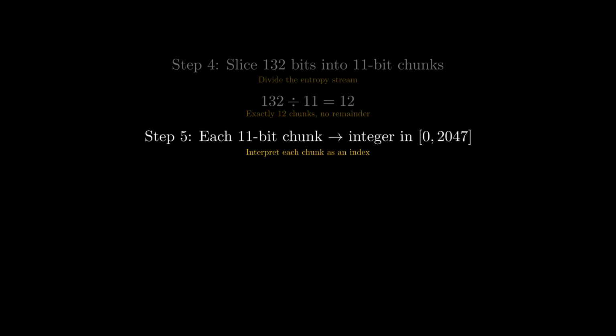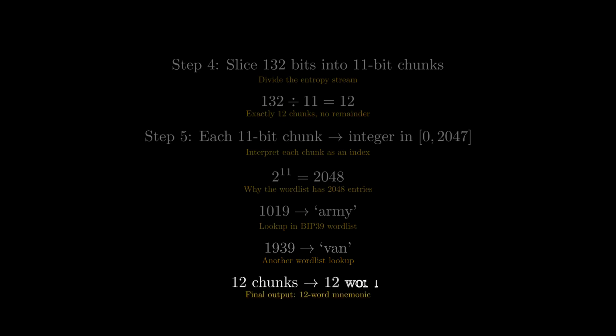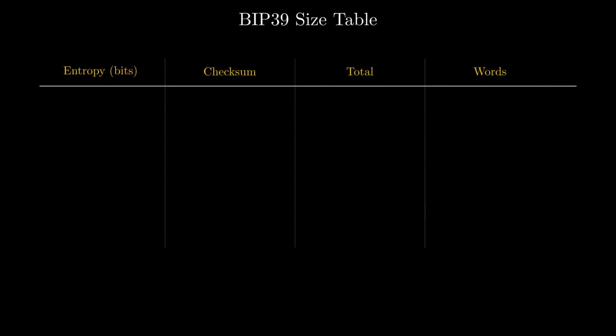Step 5, each 11-bit chunk represents a number between 0 and 2047, which indexes into a fixed dictionary of 2048 English words. 2 to the 11th power equals 2048, and that's exactly why the word list is that size. For example, chunk number 1019 becomes the word army. Chunk number 1039 becomes van. 12 chunks give you 12 words. That's the entire encoding. Now let's scale this idea up and look at the full BIP39 table.